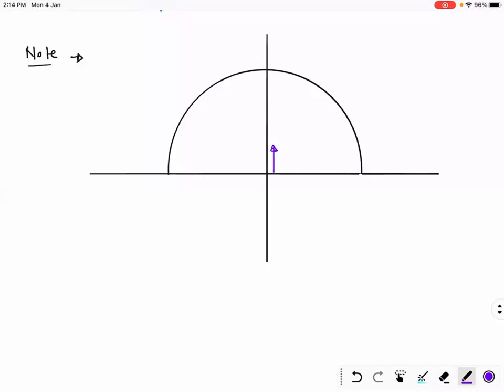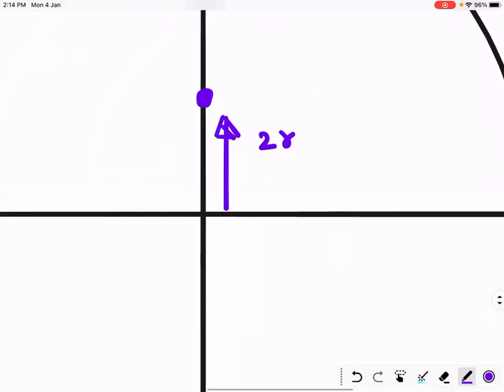4r by 3 pi is for disk. For ring, it is 2r by pi, I think. What do you say, Chinmay? It is 2r by pi for ring. And for disk, again speak, Sinchana, for disk, 3r by 4 pi. Okay, Sinchana? So center of mass of a ring is 2r by pi, is at a distance 2r by pi.